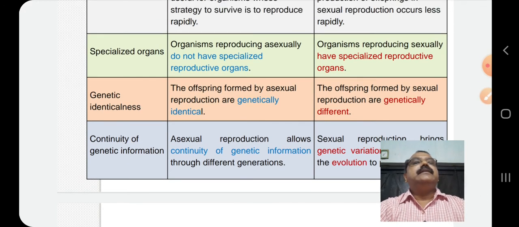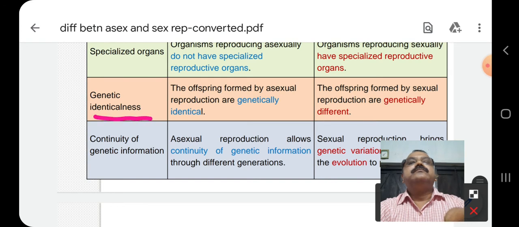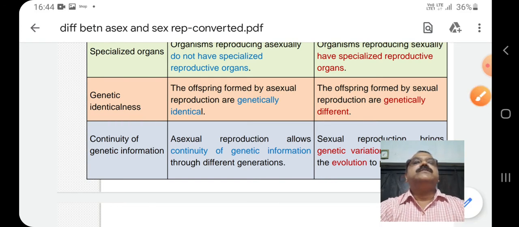Next character is genetic identicalness. The offspring formed by asexual reproduction are genetically identical. That means no variation of genetic structure is found in the daughter individuals as well as in the parents. But in case of sexual reproduction, genetic difference or genetic variation is found.